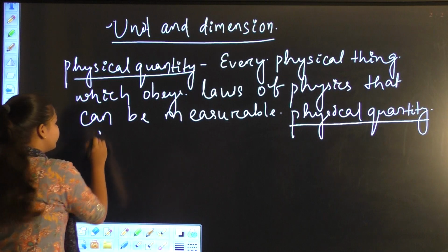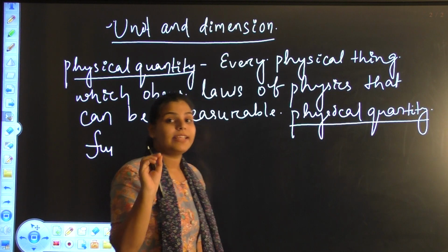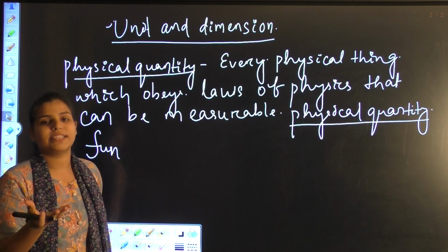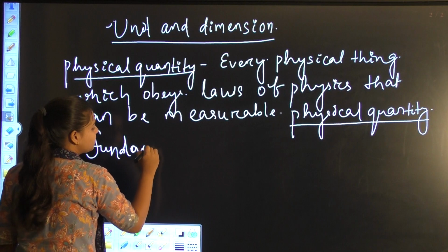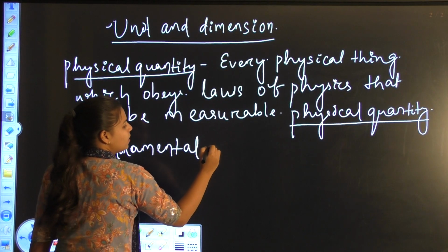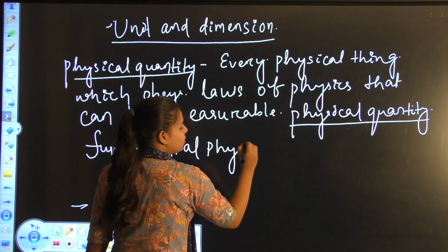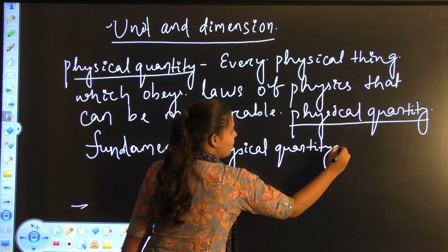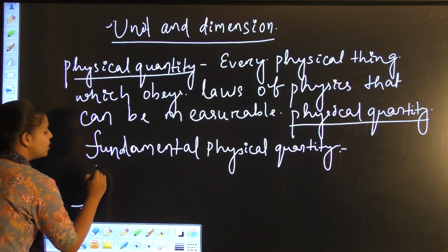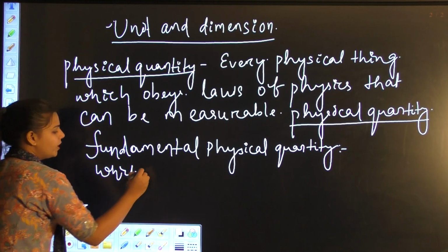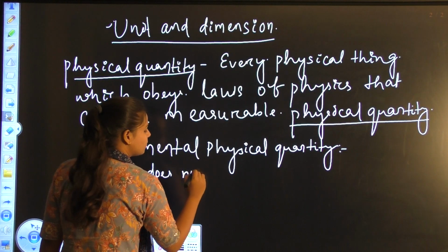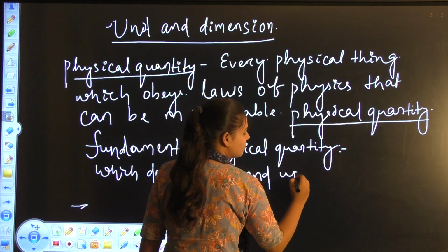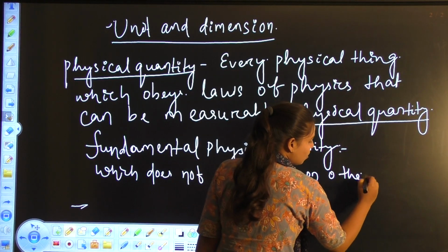The word fundamental tells us that it is basic, the base thing, which does not depend upon any other quantity.